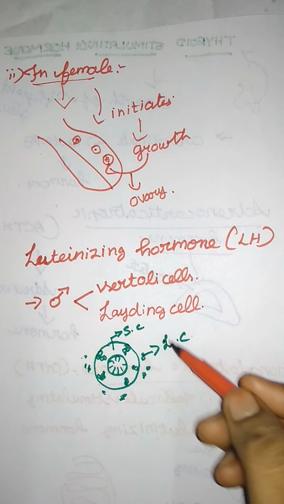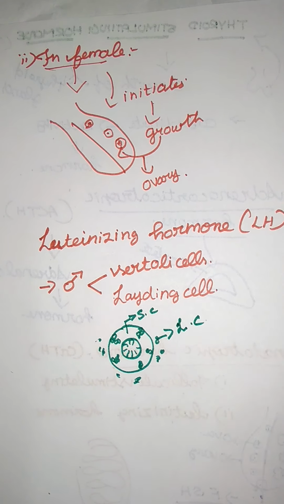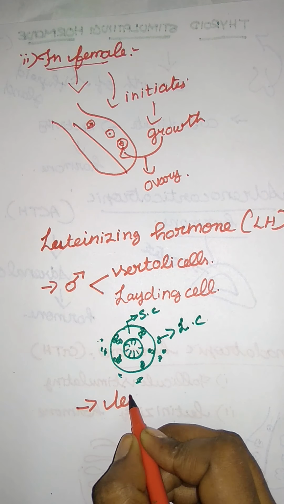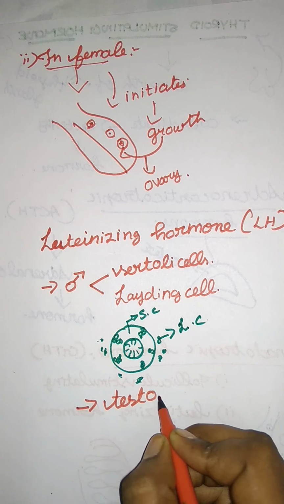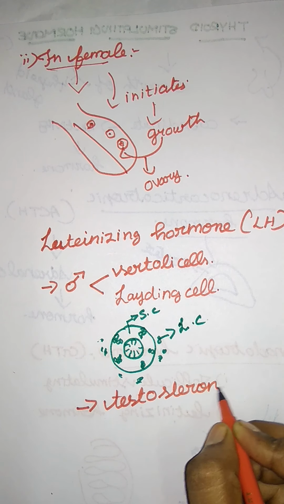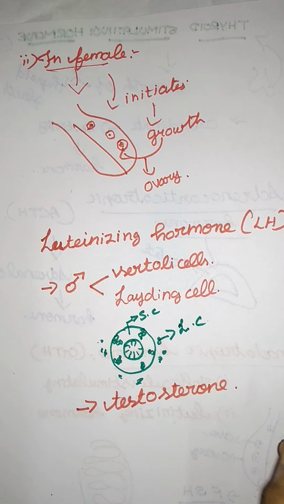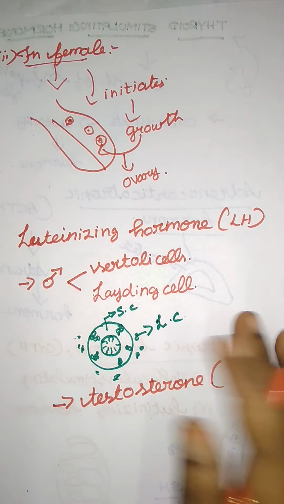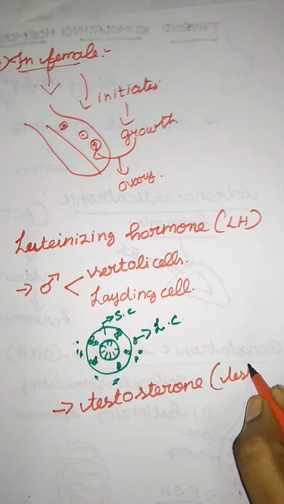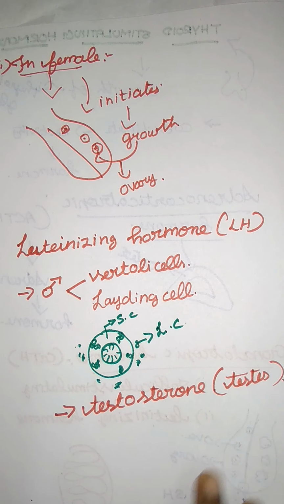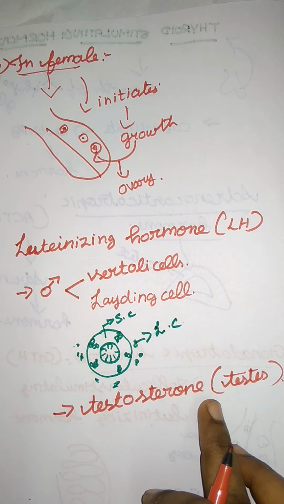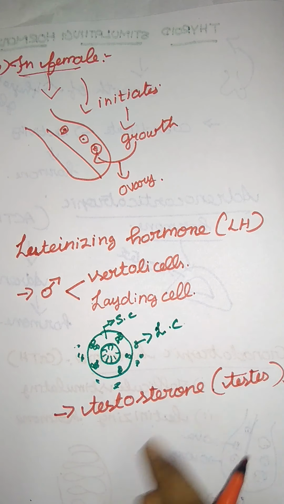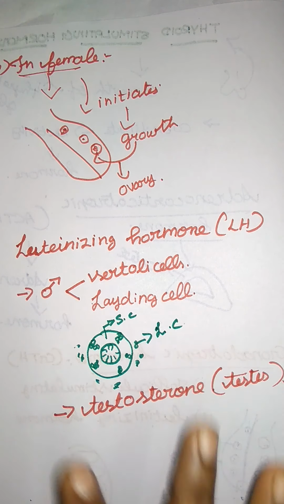They give nourishment to that cell, and here the Leydig cell secretes one hormone, that is testosterone. Testosterone is responsible for the development of the male gonads, that is the testis. So here luteinizing hormone, these are all the roles it plays in the male.